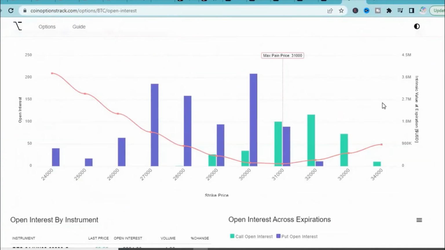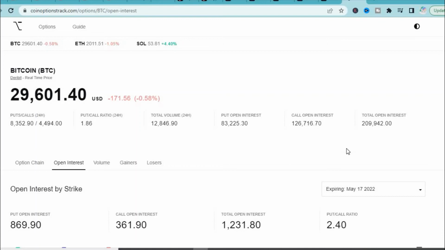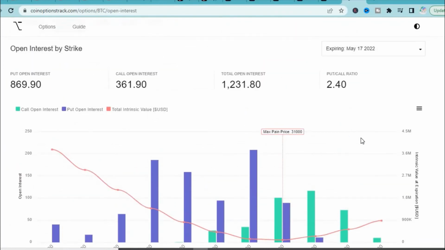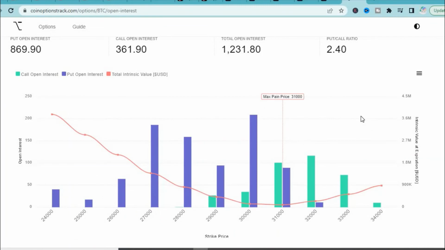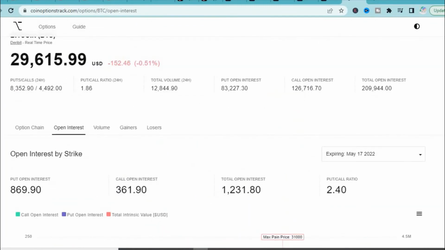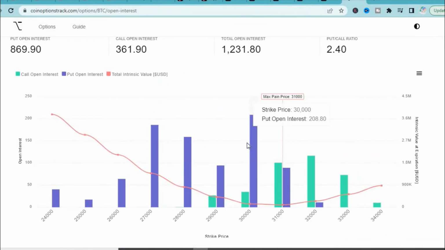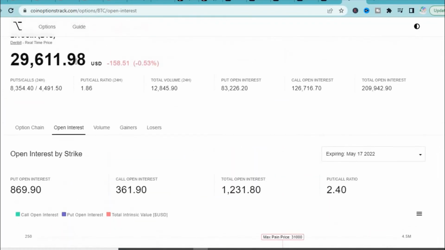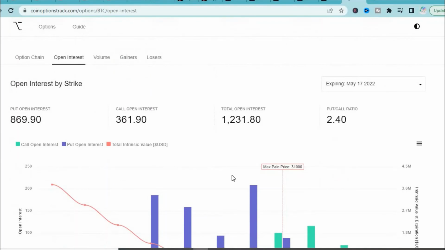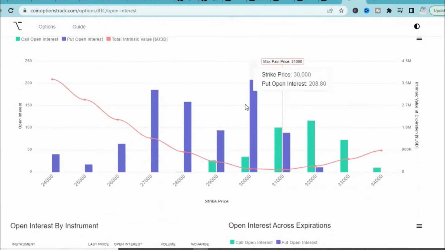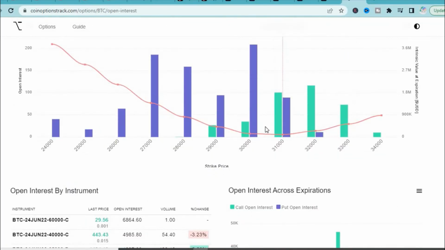Right. So if you review this Bitcoin options open interest data for 17th May, this is the only positive news coming from it. Bitcoin is trading now around 29,600, but this options open interest data suggests there's a huge put writing at the 30,000 level. That means a majority of market participants are expecting Bitcoin to trade above 30,000 tomorrow. It has to rally 400 more points to reach 30,000, and holding 30,000 will be psychologically very good for the whole crypto industry, right? So that's one thing. And this option data suggests Bitcoin may revolve around 31,000 actually.